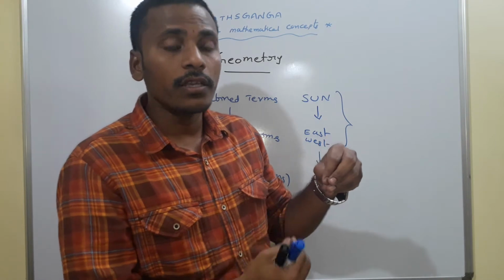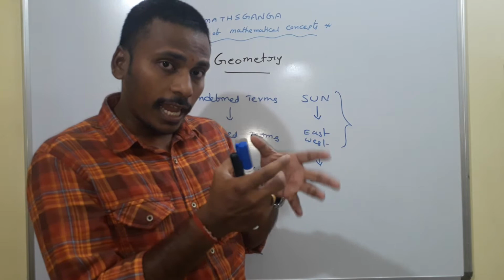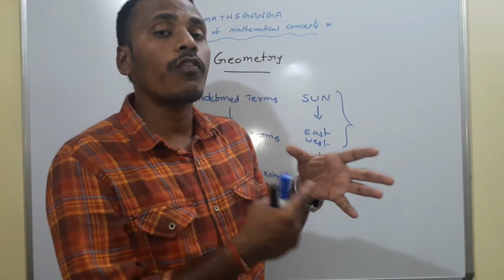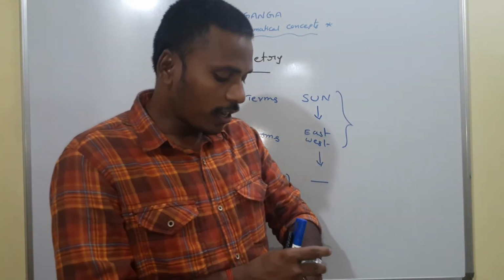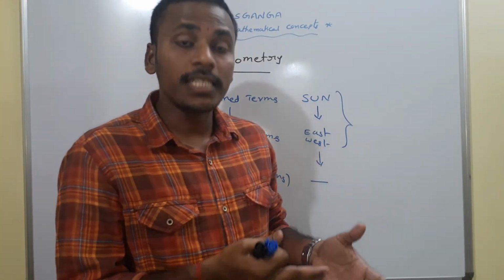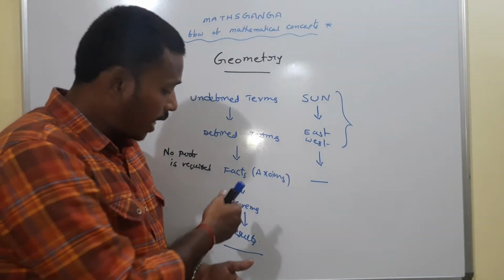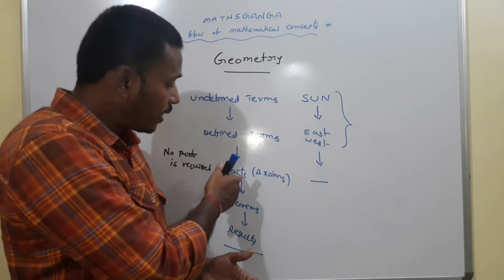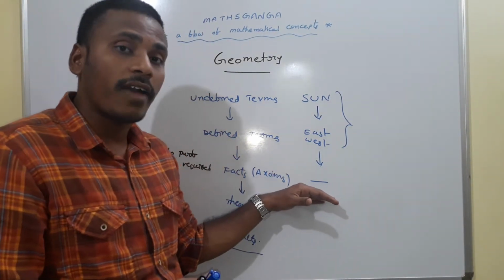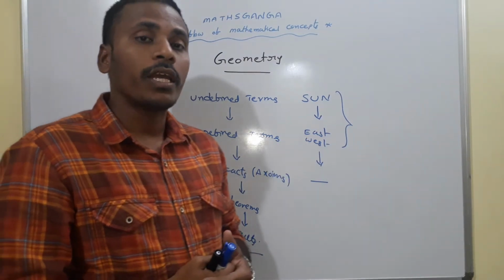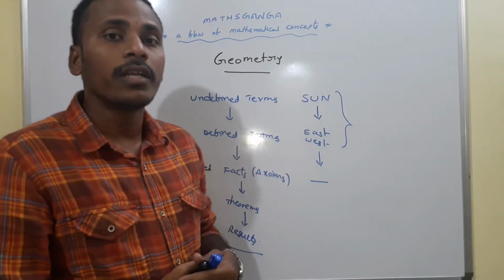That is a theorem. How much time does it require? 24 hours. With the help of that time duration required for the earth to revolve, people developed clocks. And now the time is roughly 5 o'clock. This is an application of the theorem that the earth revolves around the sun. The theorem is a development of the fact that the sun rises in the east. And that fact is developed from the defined terms east and west, which are defined from the undefined term sun.